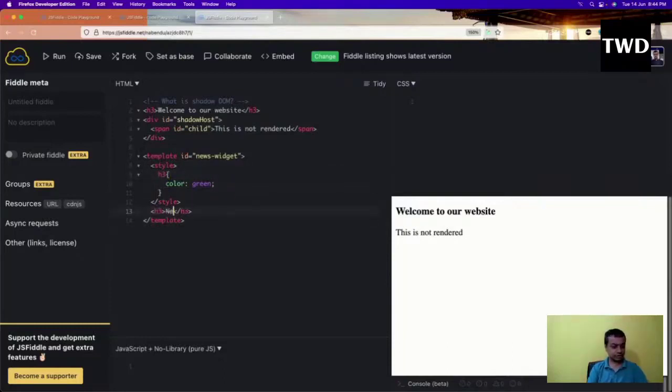Then in the news widget, h3 color is blue. So let me run it. The color blue is shown for this h3, welcome to our site. And now, what is a shadow DOM?